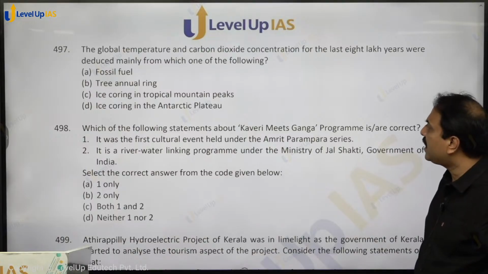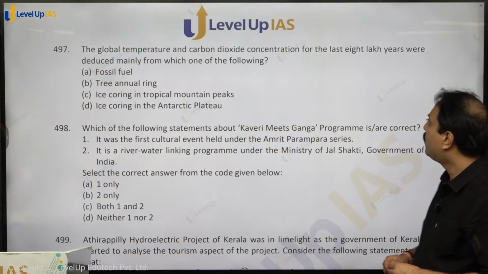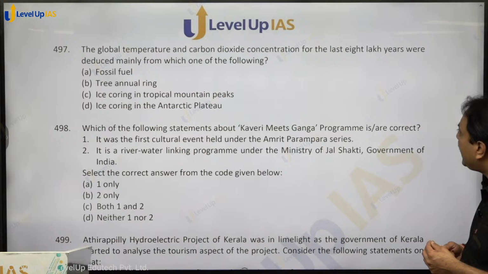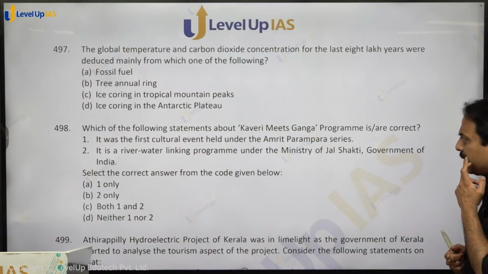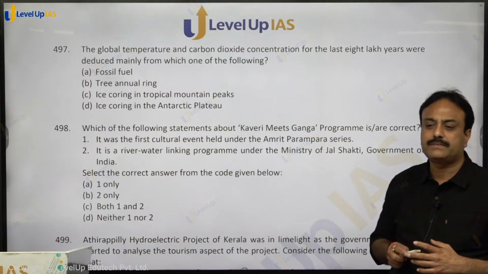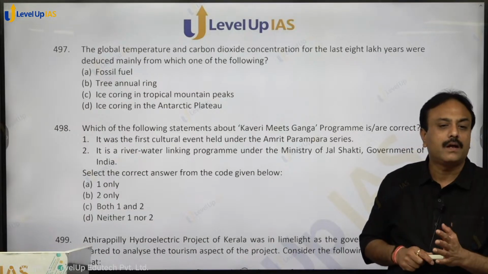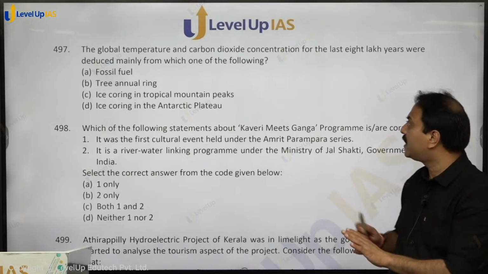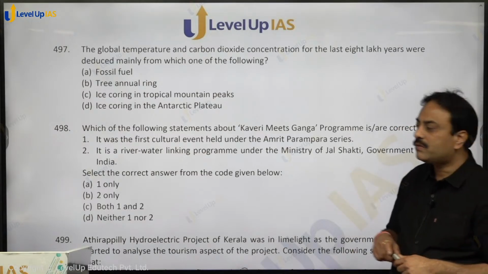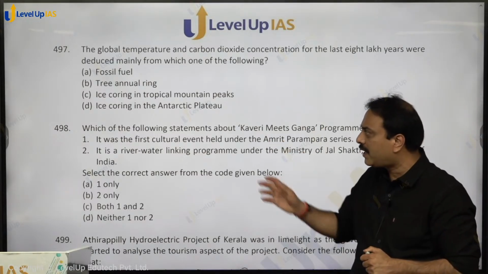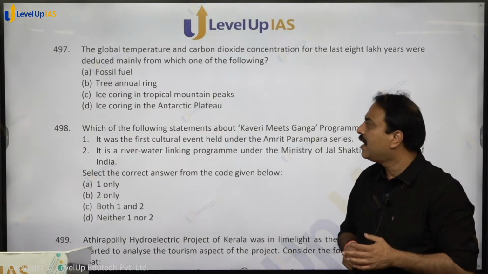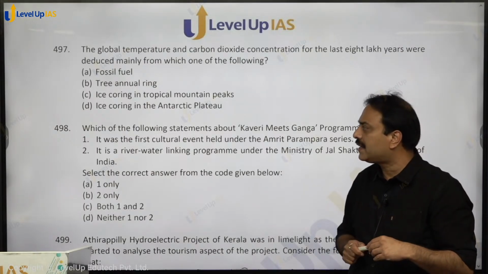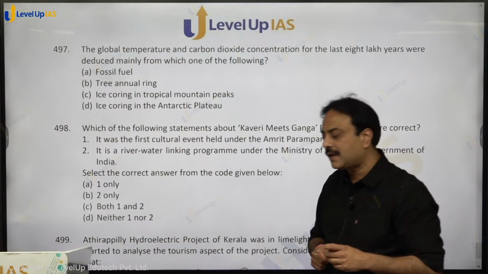The global temperature and carbon dioxide concentration for the last 8 lakh years were deduced mainly from which one of the following? पिछले 8 लाख साल में कार्बन डाइऑक्साइड का concentration जो रहा है, that is deduced from which one of the following? Fossil fuel, tree annual rings, ice coring in tropical mountain peaks, ice coring in Antarctic plateau.